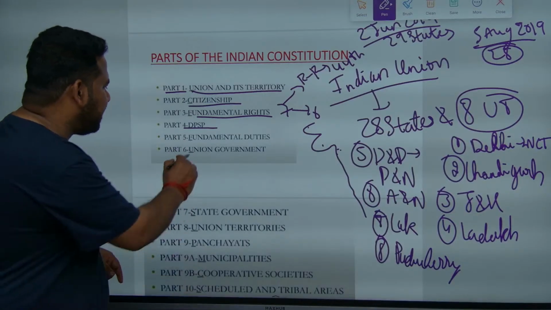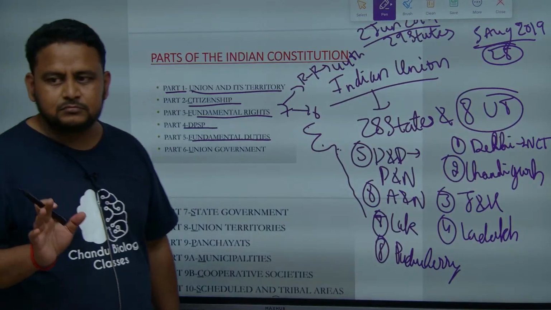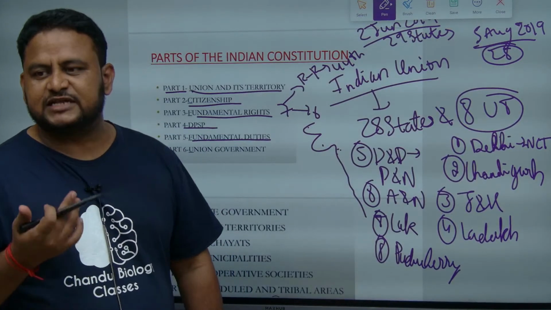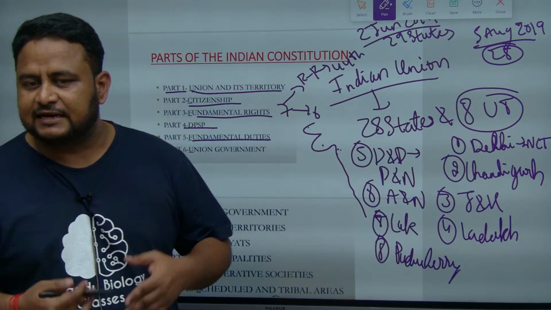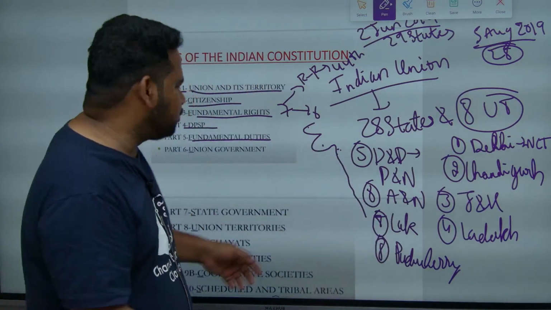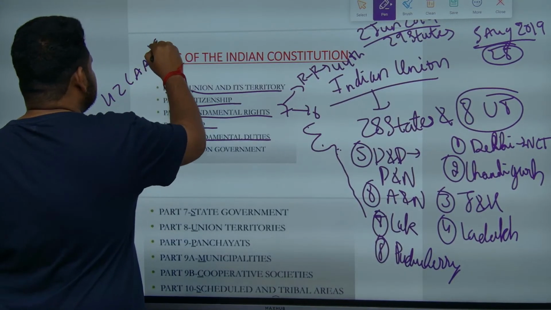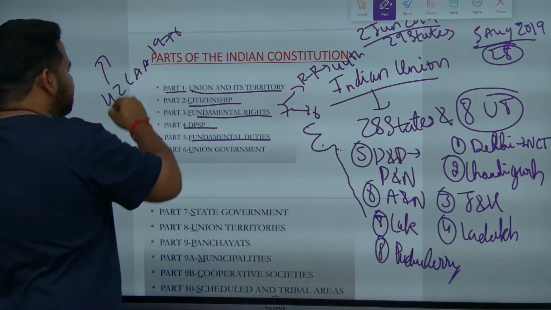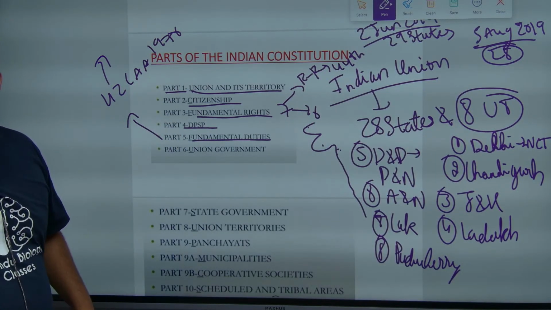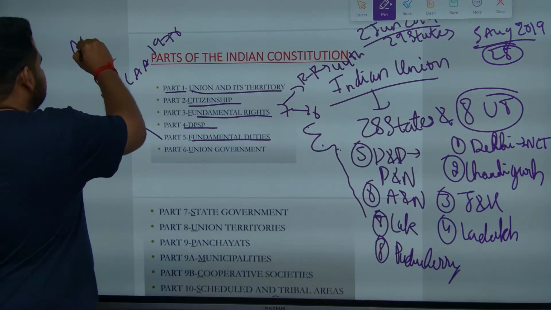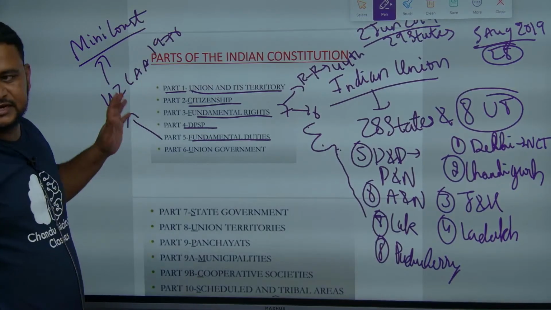Now, part 5, fundamental duties. It was not in the original Constitution. Original means the Constitution that was there on 26 January 1950. This was added through the 42nd Constitutional Amendment of 1976. This 42nd Amendment is also called the mini Constitution.